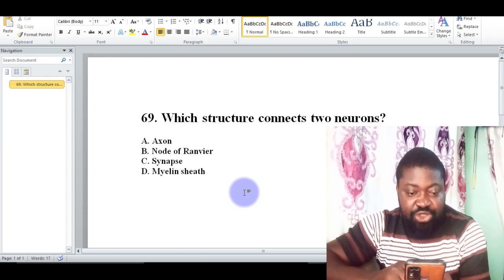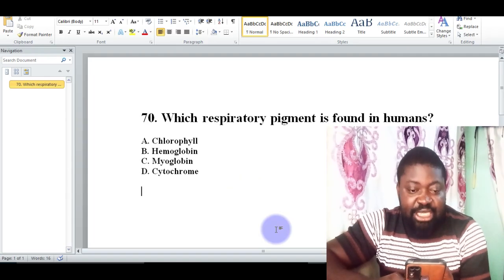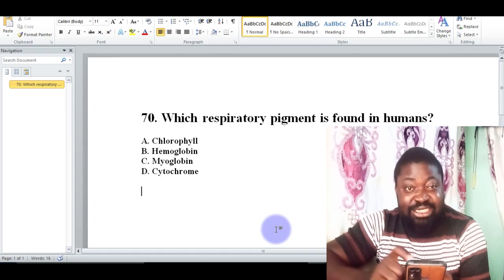Let's move to the next question. Question 70. Which respiratory pigment is found in humans? Respiratory pigment. We are looking at A, chlorophyll. B, hemoglobin. C, myoglobin. D, cytochrome. So when we look at chlorophyll, you know that it is about plants.